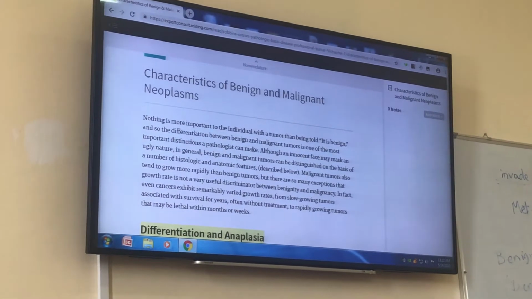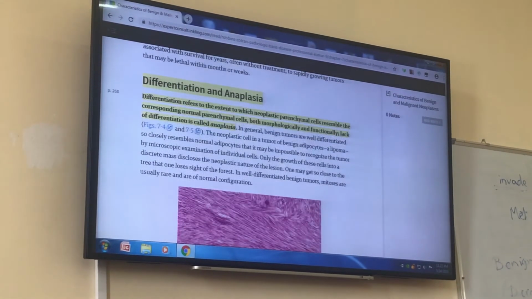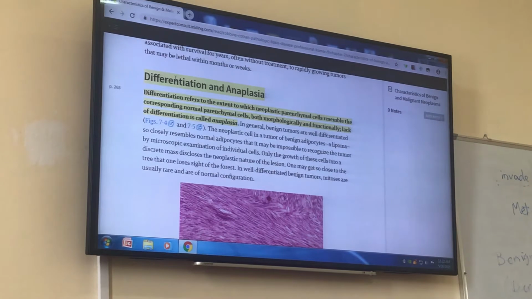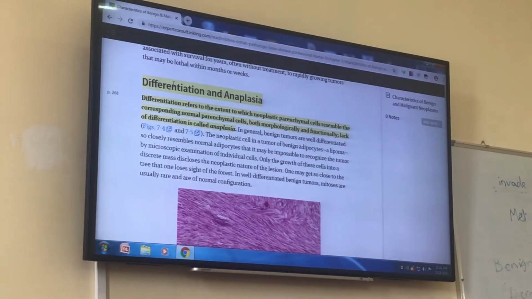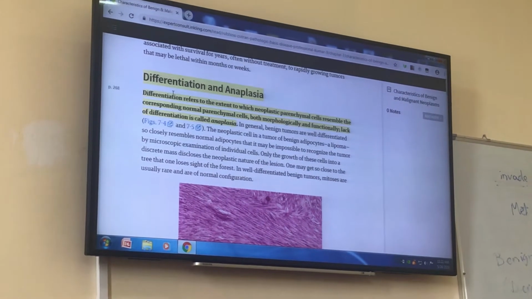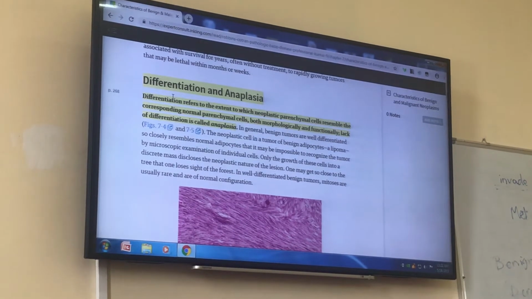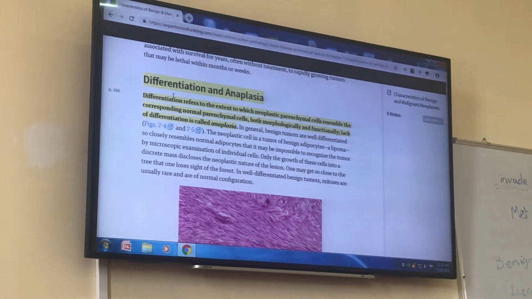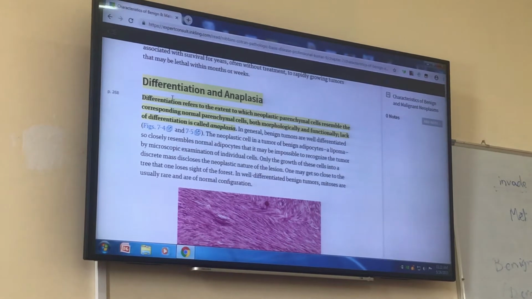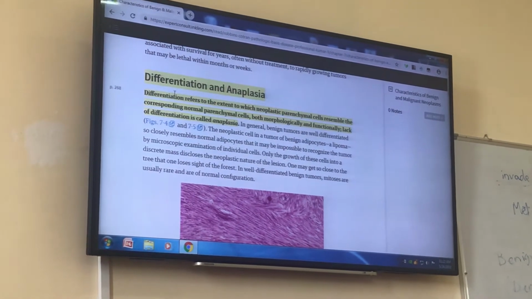Then, characteristics of benign and malignant neoplasm. What is differentiation and anaplasia? Differentiation means how similar is the tumor cell to normal cell. So if a tumor is called well differentiated, it means that it's similar to normal cells.